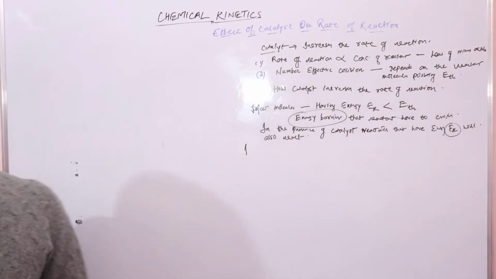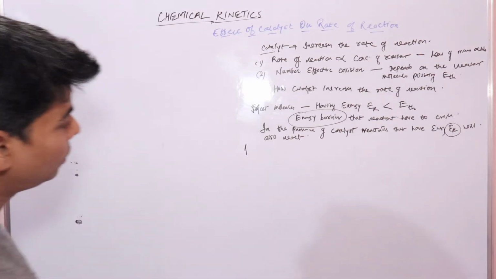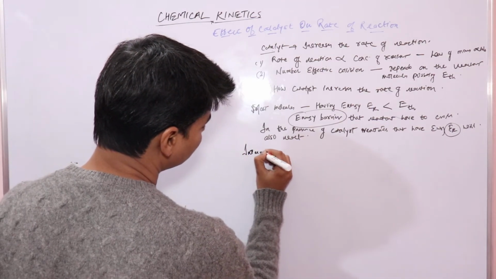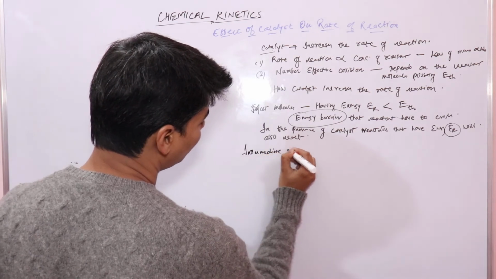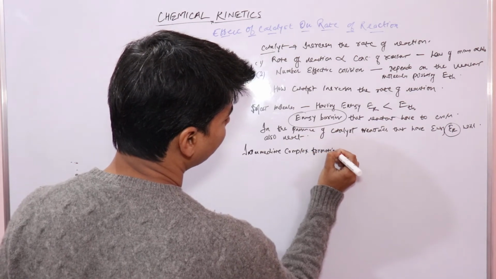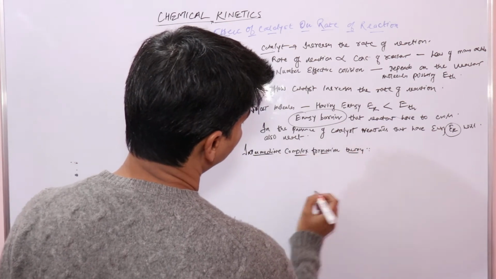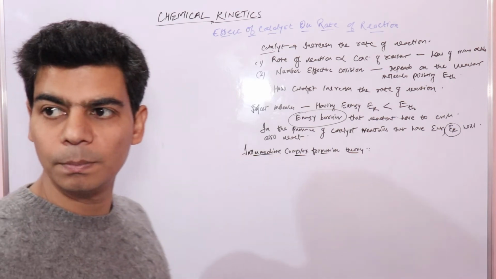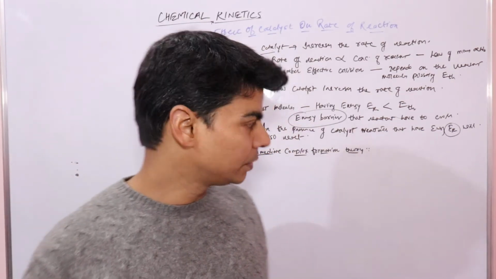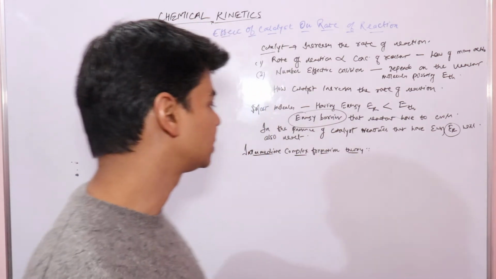There is a theory known as intermediate complex formation theory. Now let's see what kind of intermediate complex gets formed that helps to attain the faster rate of reaction.